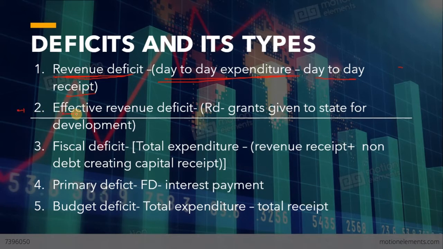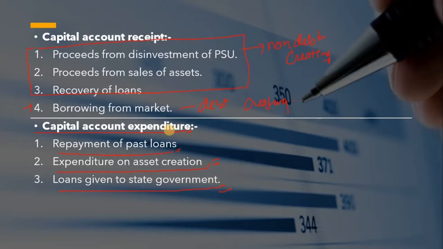The second one is the effective revenue deficit. It is basically the revenue deficit minus the grants given to states for development. The third one is very important, focus on it: fiscal deficit. It includes total expenditure minus revenue receipts and non-debt creating capital receipts. These three are the non-debt creating capital receipts, so they will be included here.